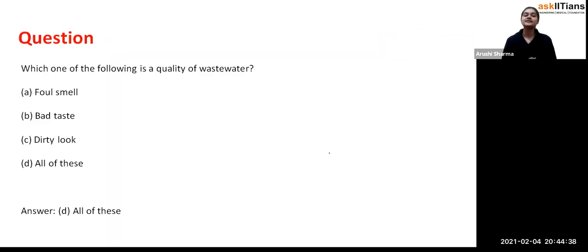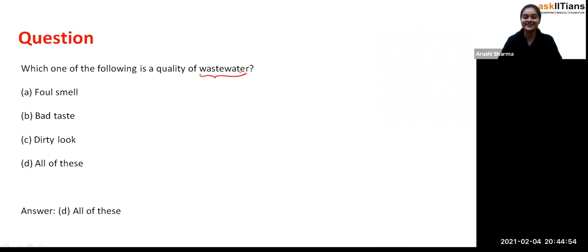Okay, now we have some questions, as we have discussed all of the topics which we decided to discuss in this session. So now, which one of the following is the quality of the wastewater? Oh my god, wastewater has some quality.